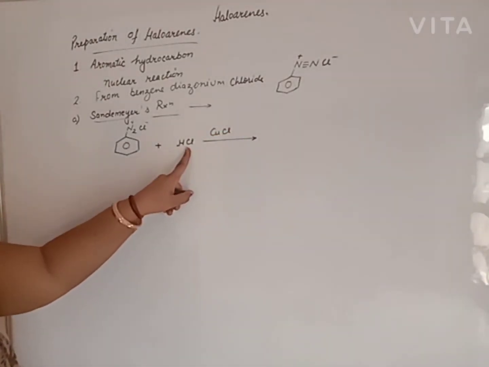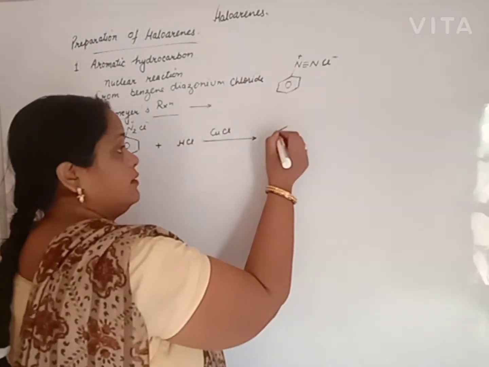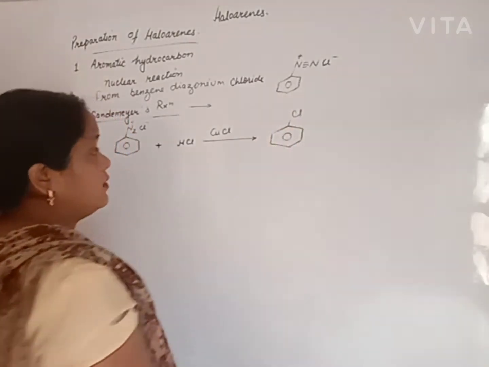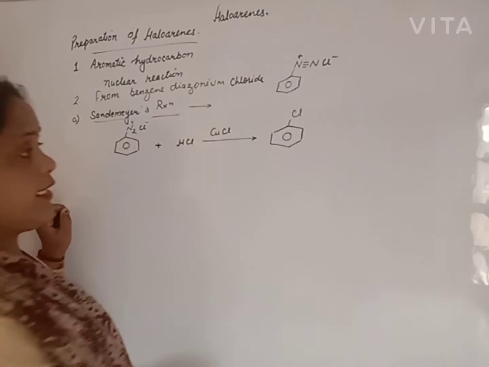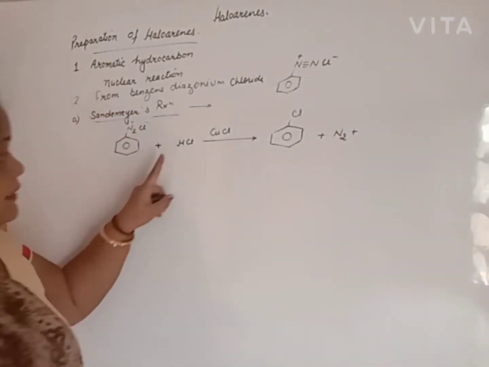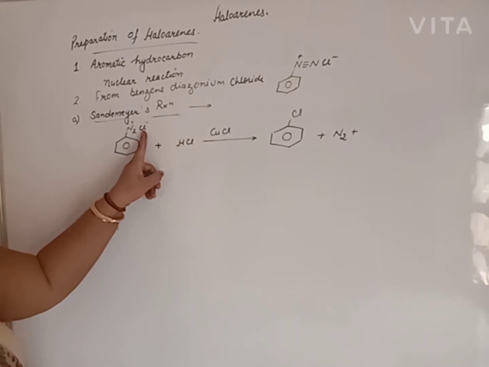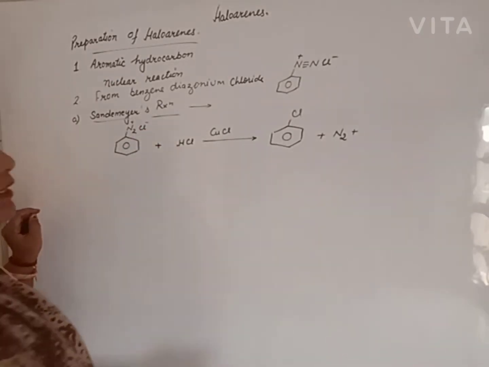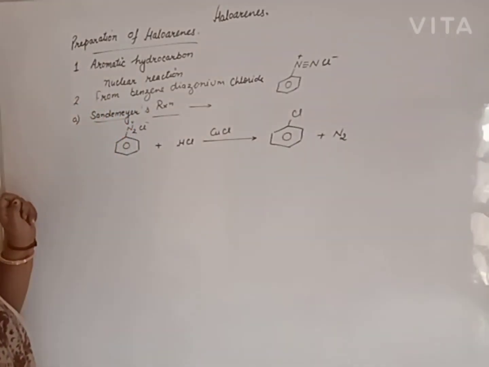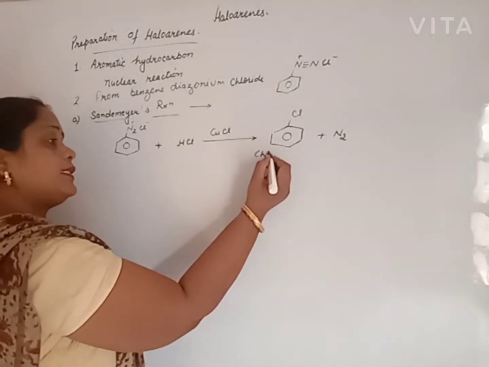If we add hydrochloric acid, we will get chlorobenzene. Nitrogen gas will be released, and this H combines with Cl to release HCl. We add HCl and remove HCl, so HCl is not written here. We will get chlorobenzene.